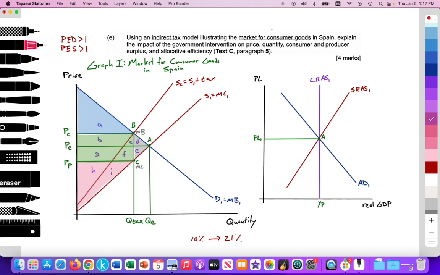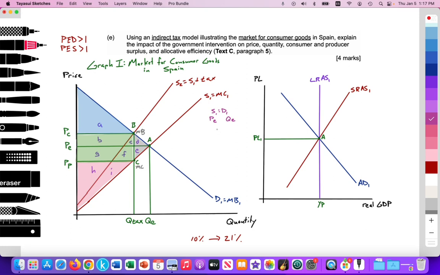Since the consumer goods are manufactured goods, we'll assume that the upward sloping supply curve labeled S1, equal to our marginal cost, is also elastic. So we have an initial equilibrium where S1 equals D1 that provides an equilibrium price at PE and equilibrium quantity at QE in the free market.